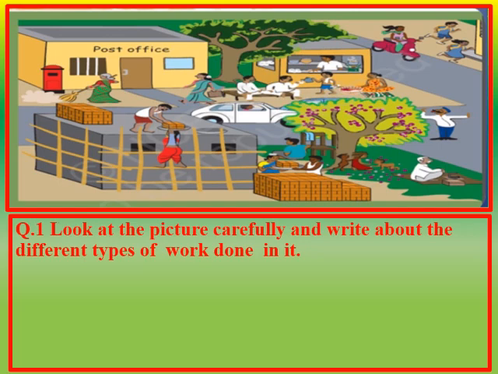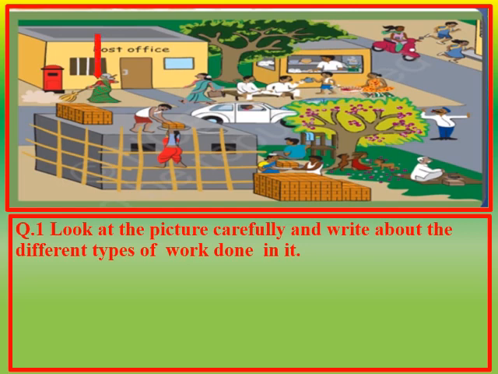Question number 1. Look at the picture carefully and write about the different types of work done in it. Here, you have to look at the picture carefully and then you have to write about the different types of work done in the picture. So let us start with the first one.